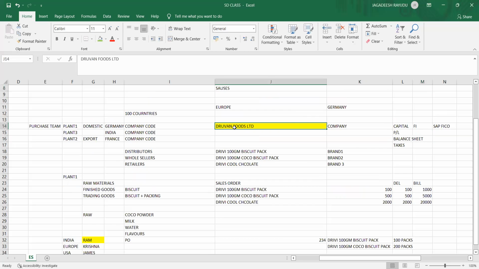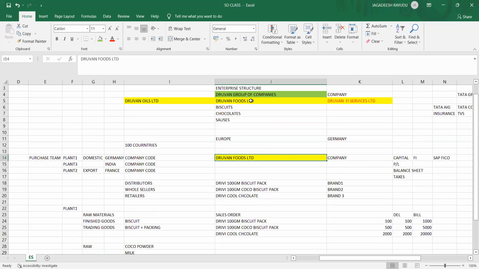So this company needs to be created as a company in the SAP system, because we have to see what the company code is. For foods, in the similar way, under the group of companies, you have to create these 3 companies based on their operations across the world. Oils is different manufacturing. They will sell canola oil, sunflower oil. In the similar way, finance will sell loans, products, insurance, and all these things. I'm just giving foods as one example for our understanding as of now.